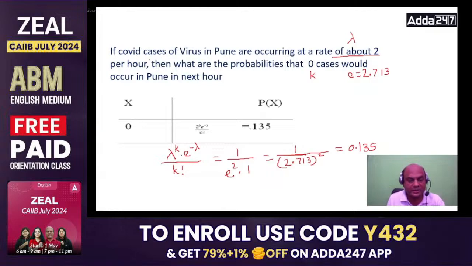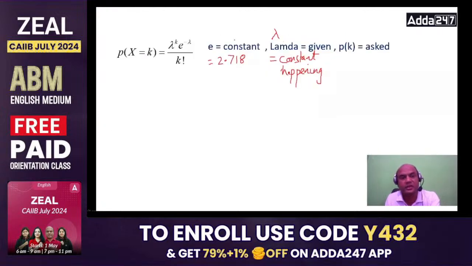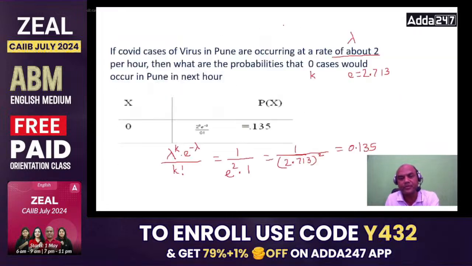The COVID cases in Pune are occurring at a rate of about 2 per hour. Now what did I say about Poisson? Something is happening at a constant rate. So what is happening constantly? COVID cases are happening at about 2 per hour. So this is constant. What is this? Lambda equals the constant happening. So this is 2 per hour. This is lambda.